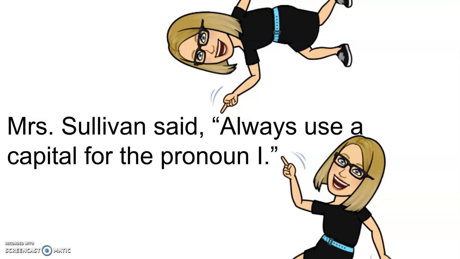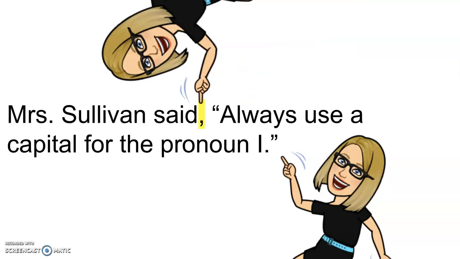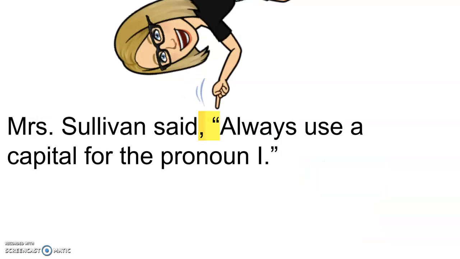In this example, the attribution comes before the quote. Mrs. Sullivan said, "Always use a capital for the pronoun I." When we're punctuating a sentence that has the attribution before the quote, we put in a comma to separate the first part of the sentence from the part that is being spoken. After the comma is a space.